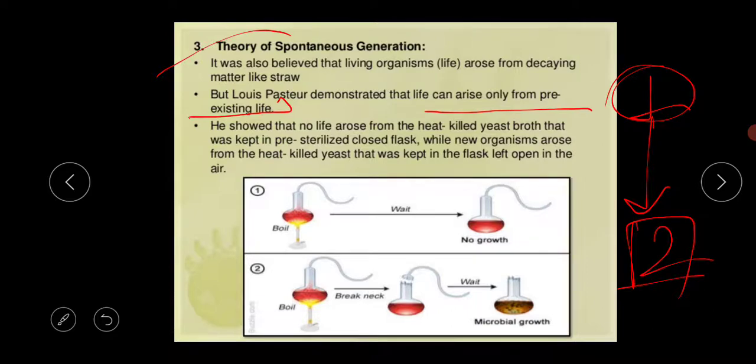Life always comes from pre-existing life. He showed that no life arose from the heat-killed yeast broth kept in pre-sterilized closed flasks, while new organisms arose from the heat-killed yeast kept in flasks left open to the air.